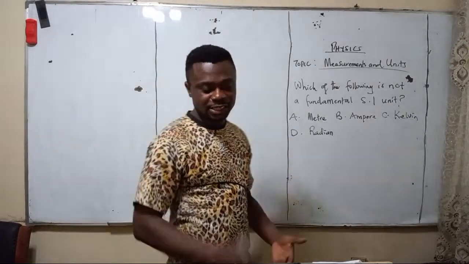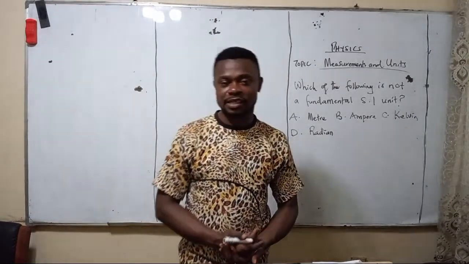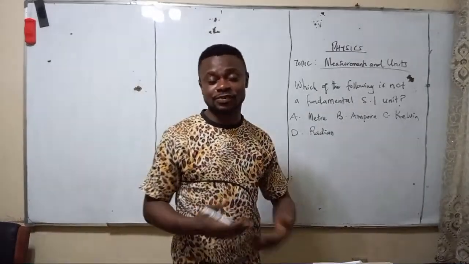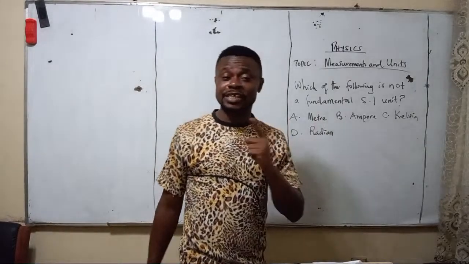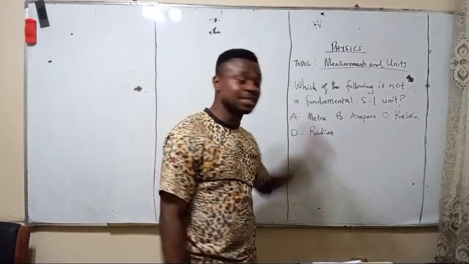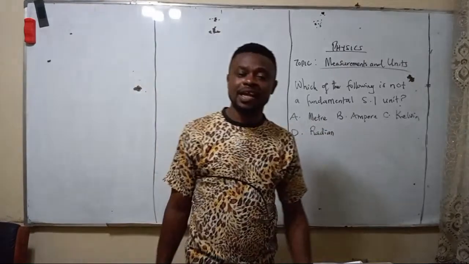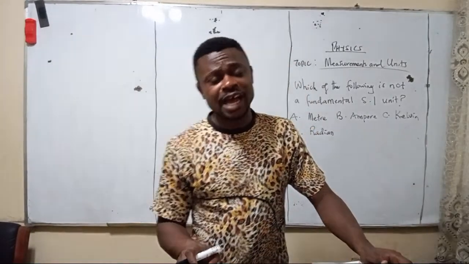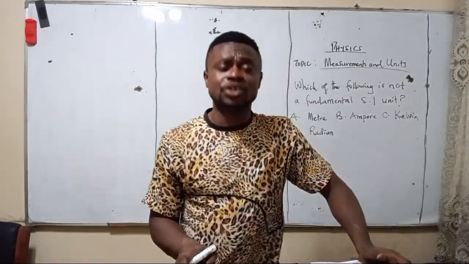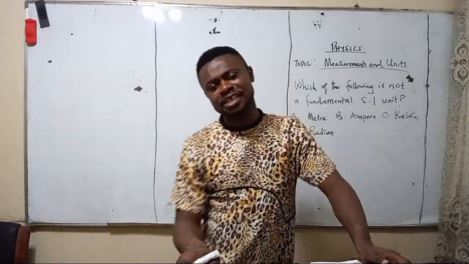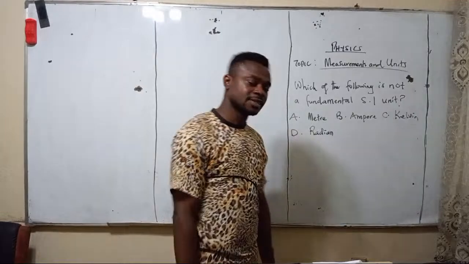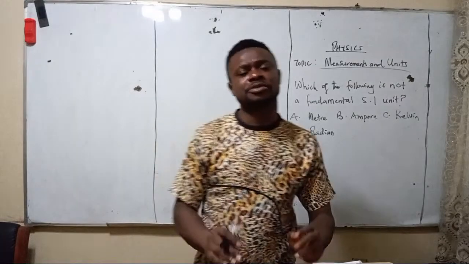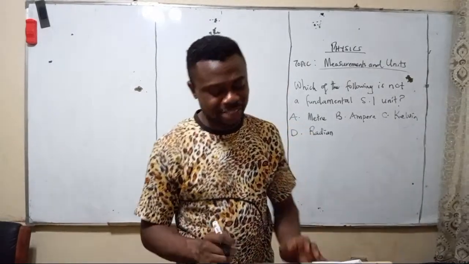Ampere is a unit for electric current, and electric current is a quantity that is not derived, it's fundamental. So ampere is a fundamental unit, and ampere is not the answer. Kelvin is the SI unit for temperature, and temperature is a fundamental quantity. So Kelvin is a fundamental unit. It's not the answer. Radian is actually a measure of angle, a unit for angular measure.